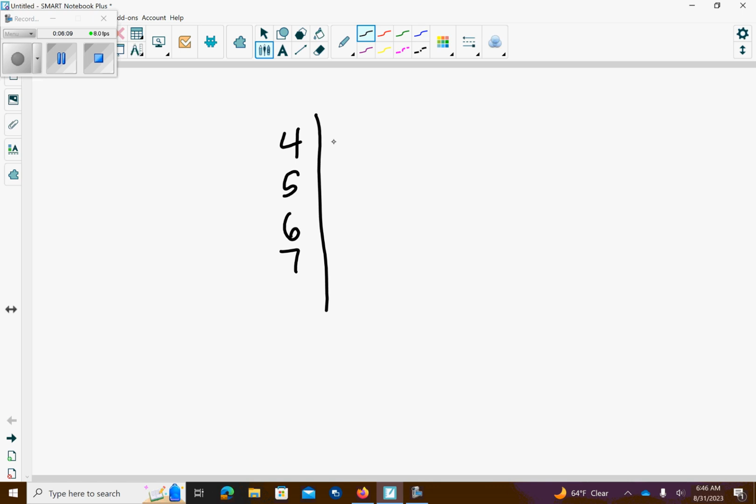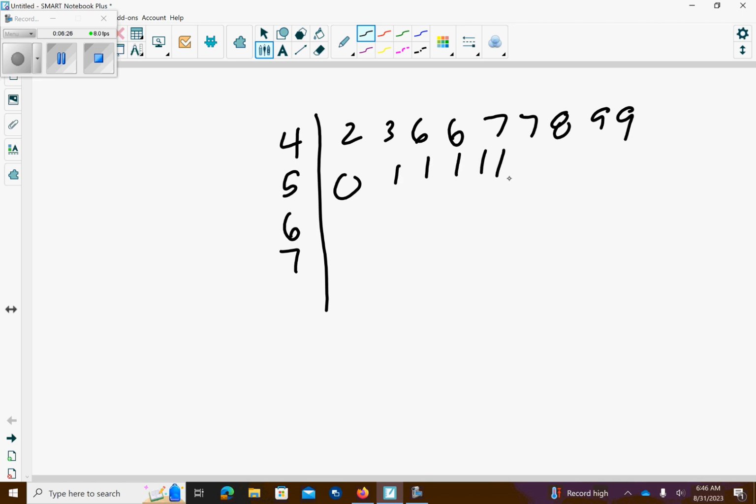And then the leaves: 2, 3, 6, 6, 7, 7, 8, 9, 9, then 50s: 1, 2, 2, 4, 4, 4, 4, 4, 5, etc. I'm not going to write it all out, but you should be able to do that.